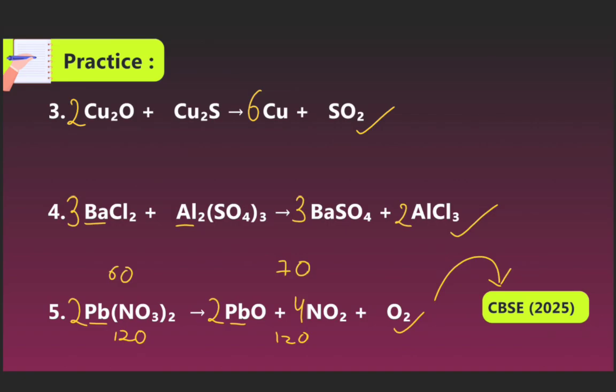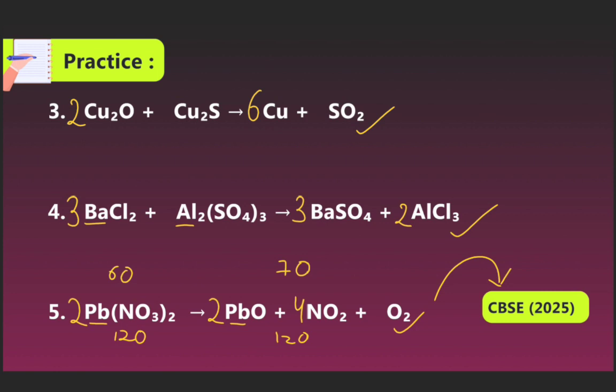Now we are discussing exercise number 5. Lead nitrate reacts by decomposition to form lead oxide, NO2 gas and oxygen gas. We can balance: 2Pb(NO3)2 gives 2PbO plus 4NO2 plus O2.